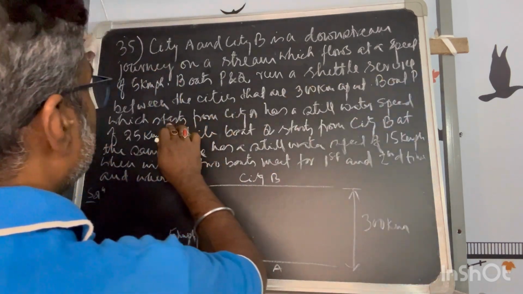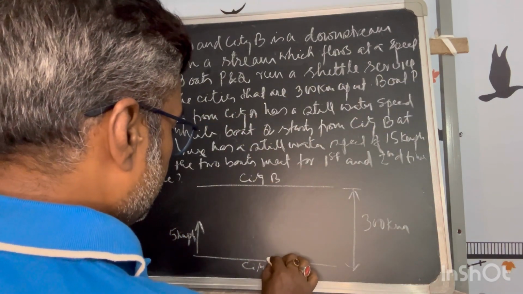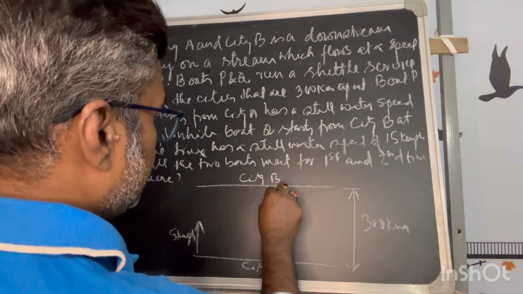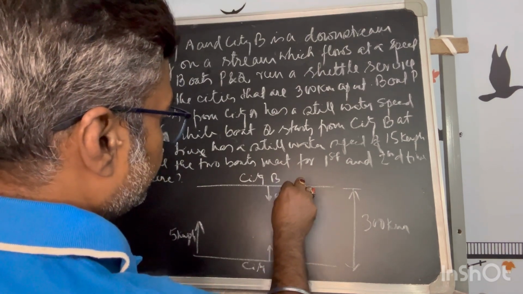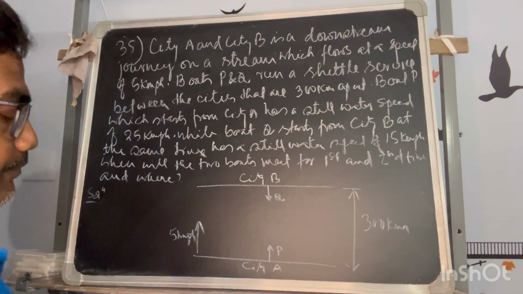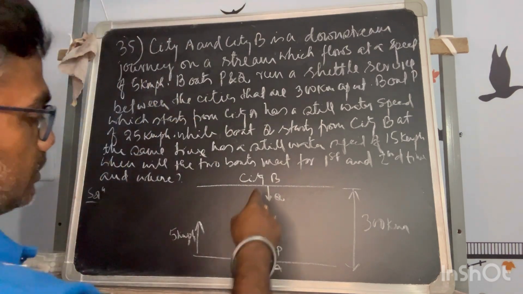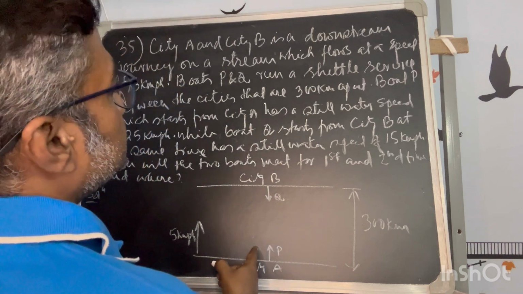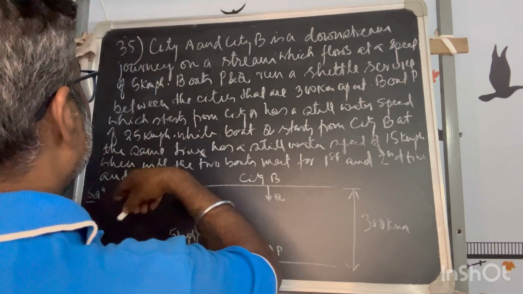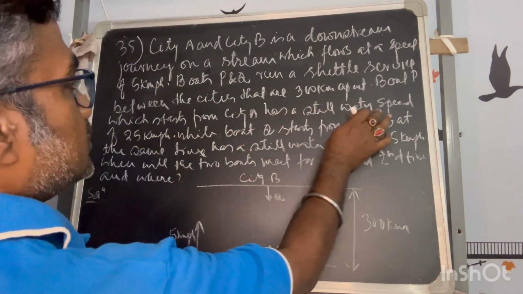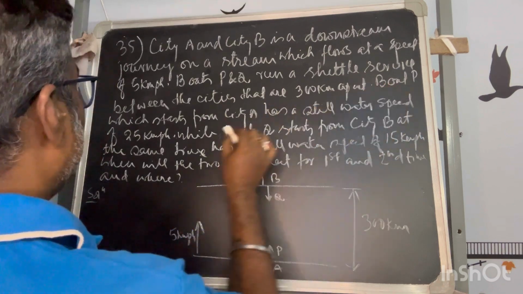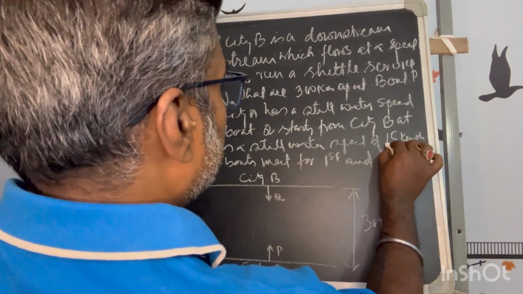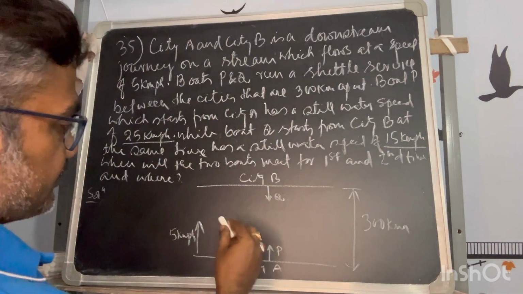Boat P starts from city A, and Q is starting from B. They are moving in opposite directions. Boat P has a still water speed of 25, so boat P is faster.